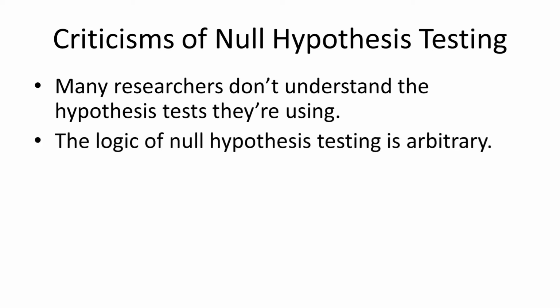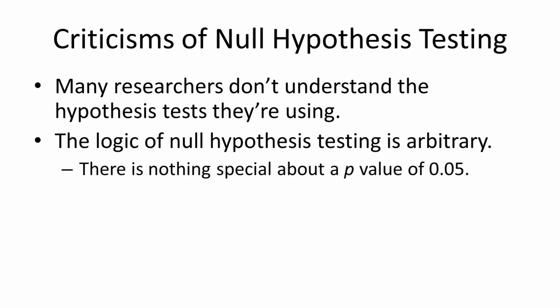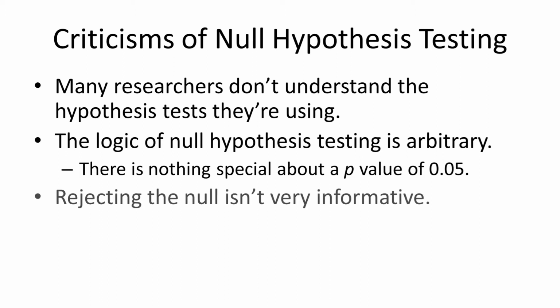Secondly, the logic of null hypothesis testing is arbitrary, as I mentioned. There's nothing really special about a p of 0.05. That's just an arbitrary decision. And then third, rejecting the null hypothesis isn't all that informative if you actually think about it. So I wanted to go into a little bit of detail about each one of these criticisms and what the APA has decided we could do to try to solve them.